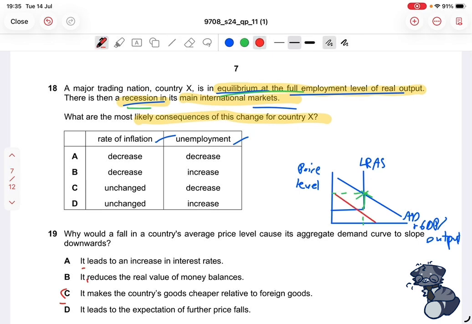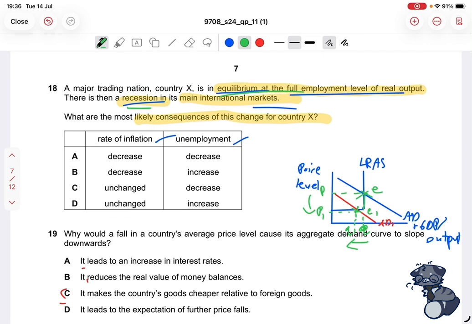So this is your new curve right here. And this is your new equilibrium point then. So our new equilibrium point now correlates to this. So let's label our original equilibrium, and this is the new one. This is our original price level and original output level. I'll just use Q. And this is our new price level and new output level. So we know that our price level has decreased and our quantity, our GDP or output, has also decreased.